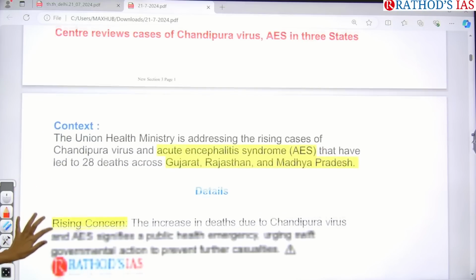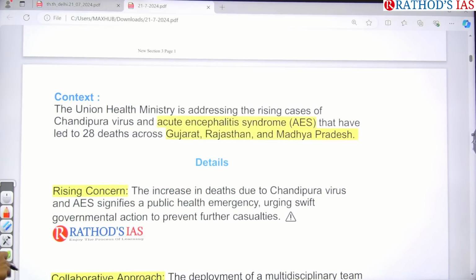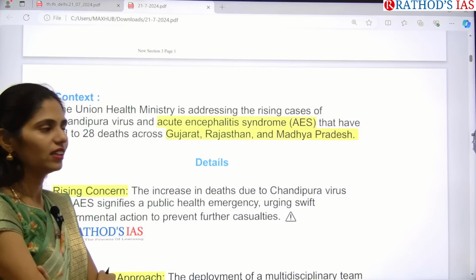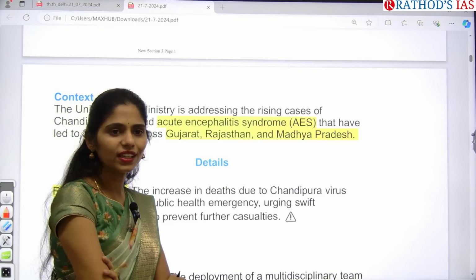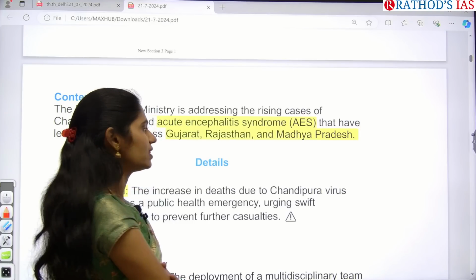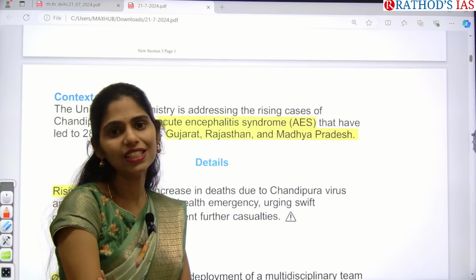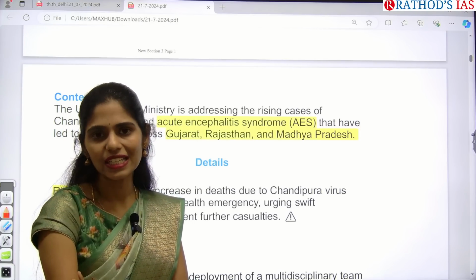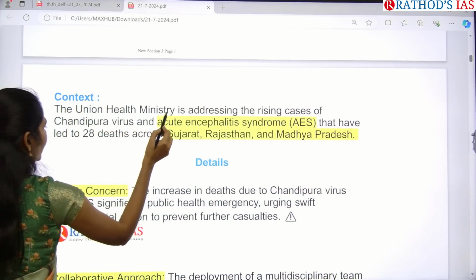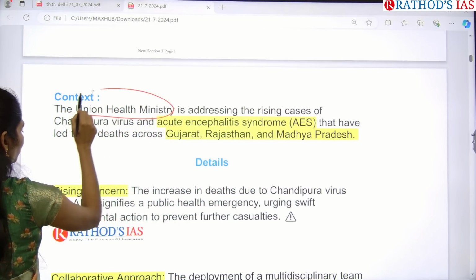So this article is saying that the Union Health Ministry is addressing the rising cases of Chandipura virus and acute encephalitis that have led to 28 deaths. Because of this virus and infections in 3 states, which are Gujarat, Rajasthan and Madhya Pradesh, about 28 deaths have been recorded so far. Because of this, our Union Health Ministry is now taking some steps to control this.